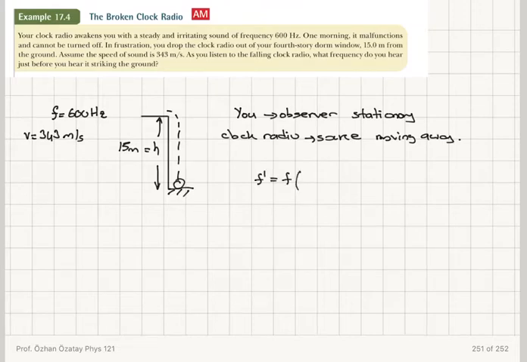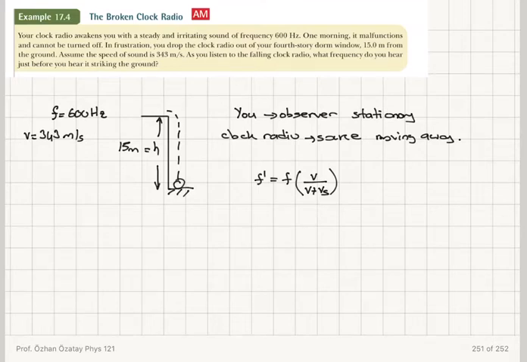So in this scenario, the detected frequency will be less than the original frequency of the sound waves, and so will be V divided by V plus V source. Because the source is moving away, the detected frequency should decrease.